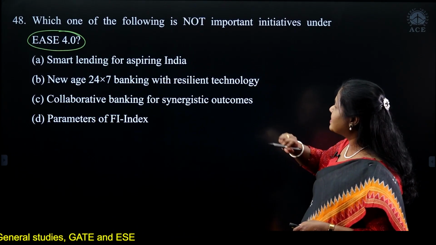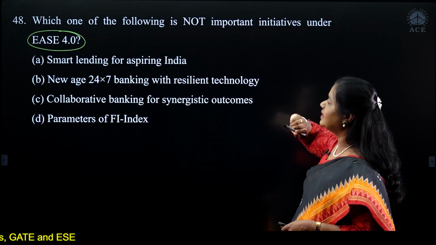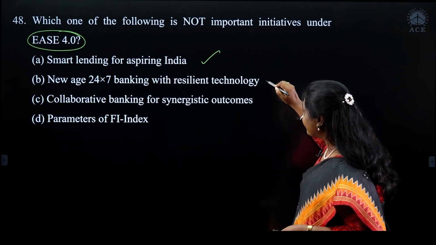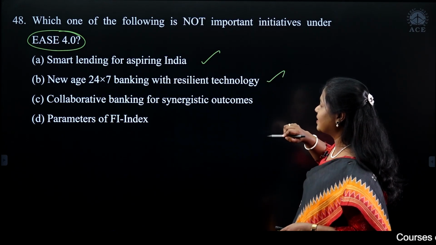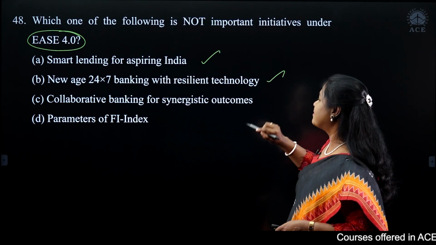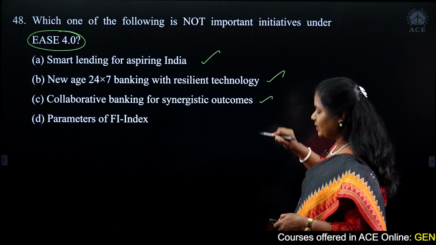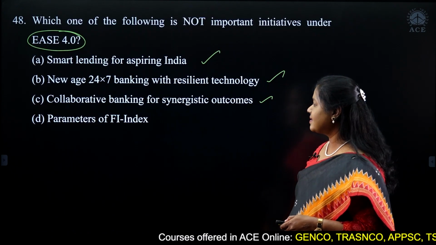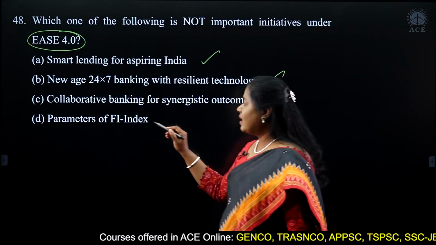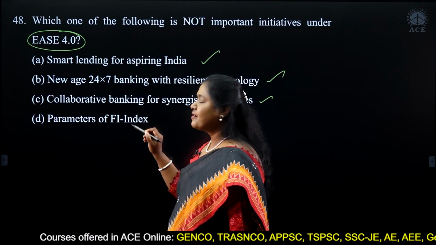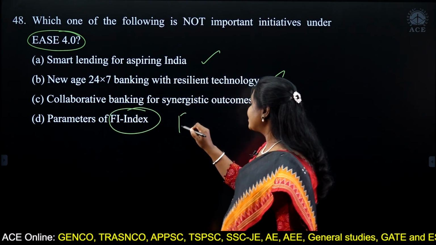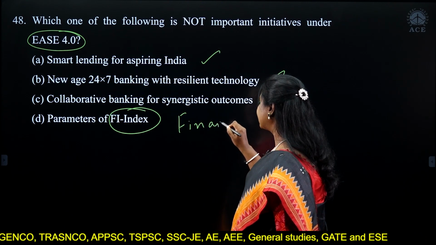Now let's come to the question here. Which of the following is not an important initiative under ESE? Obviously, smart lending is there. We're talking about 24/7 banking with resilient technology. We're talking about collaborative banking for synergistic outcomes. So that's what we had seen here, right? Collaborating with the financial ecosystem. It is not related to the parameters of the FI index, the financial inclusion index.